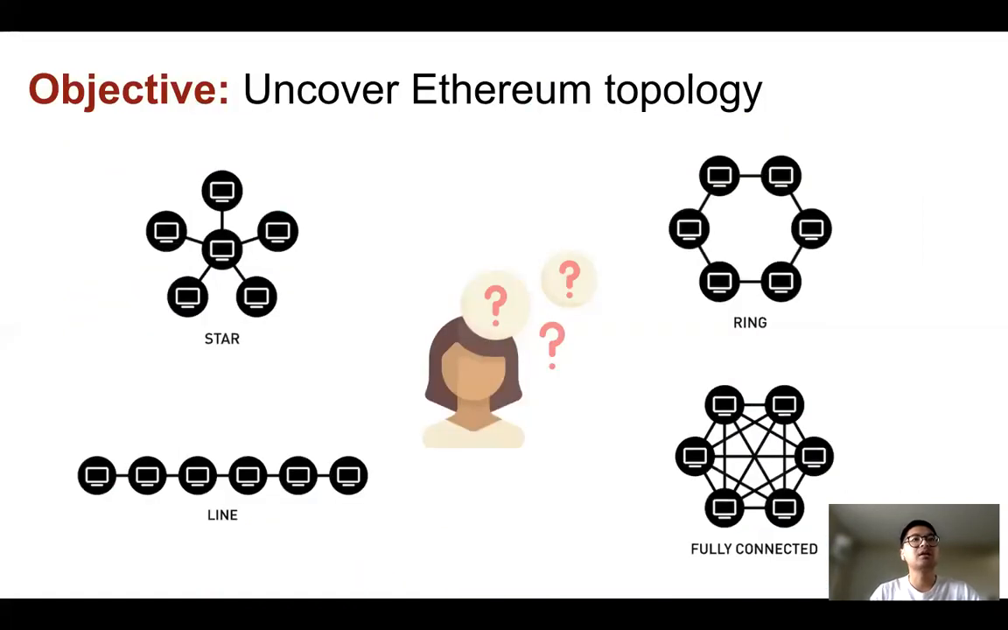In practice, a larger blockchain network usually contains more than thousands of nodes. And we want to know what the topology looks like.